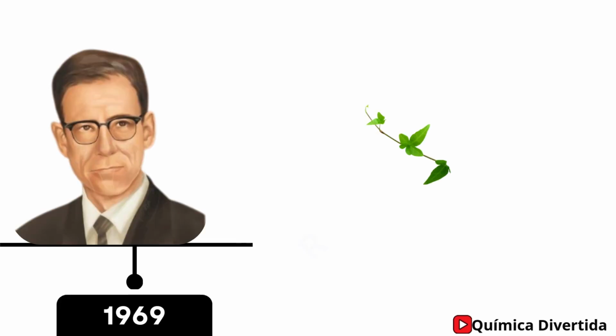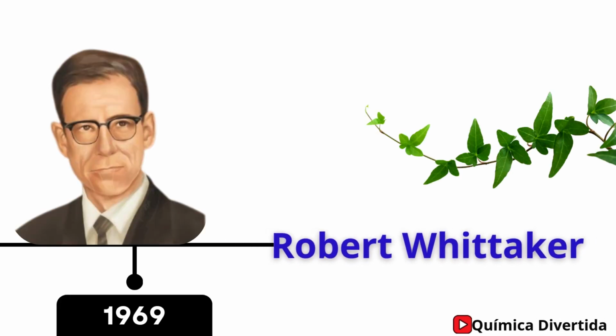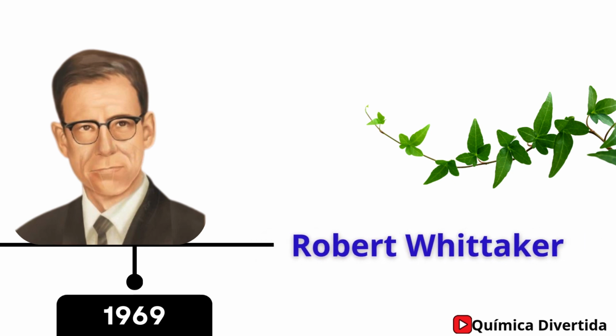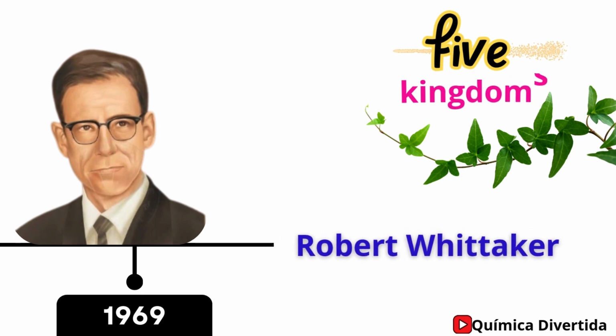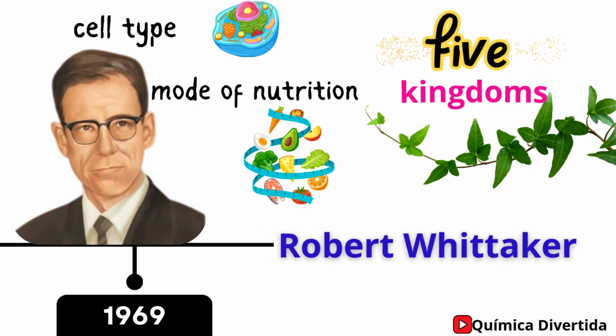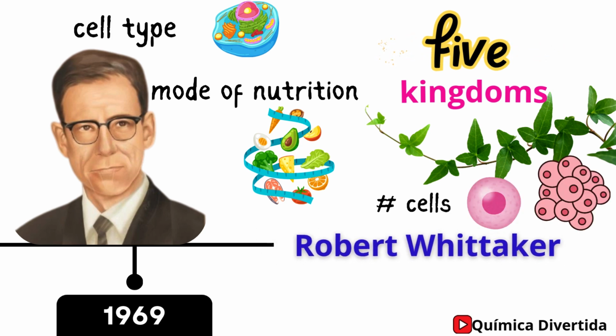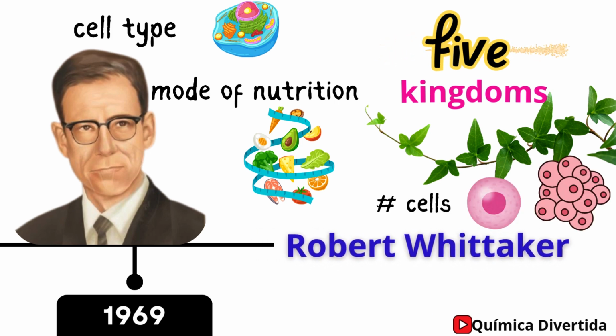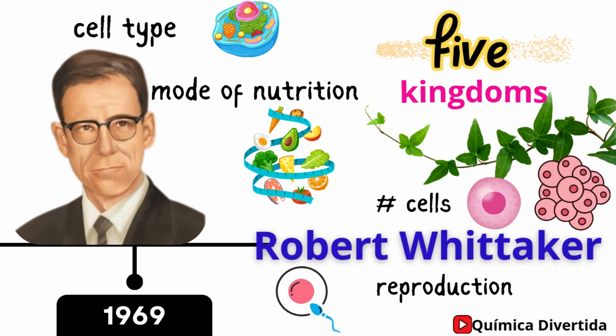The 5 kingdoms of life. In 1969, biologist Robert Whittaker proposed a more detailed classification, dividing living beings into 5 major kingdoms, based on characteristics such as cell type, mode of nutrition, and number of cells. He also classified their reproduction as either asexual or sexual.